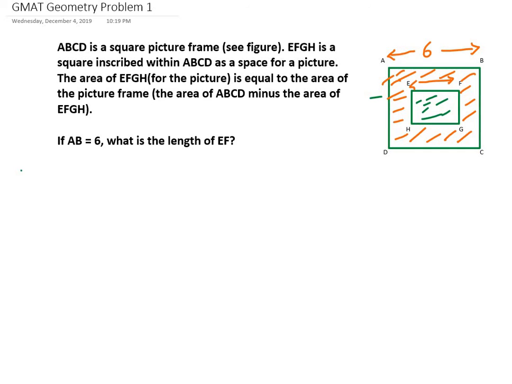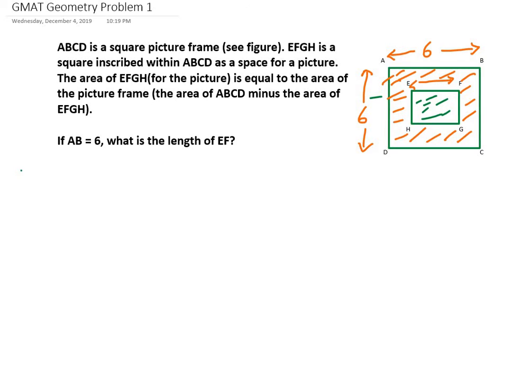Interesting problem. So as it is a square, this will also be 6, and the shaded portion plus the area of EFGH will be equal to the total area of the square.